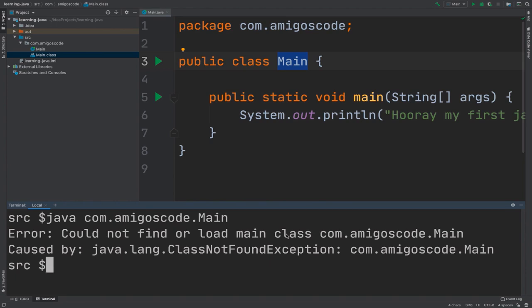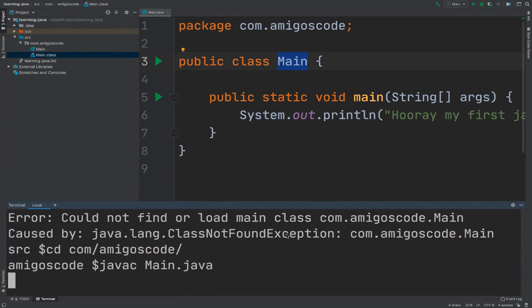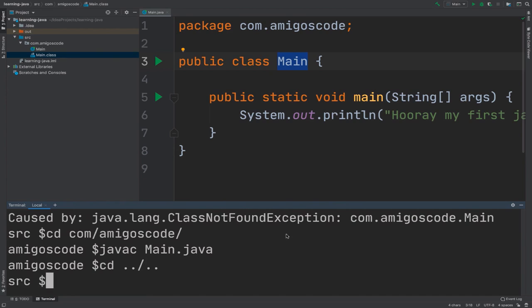So remember, what we need to do is simply cd into com and then amigoscode, javac and then Main.java, enter. There we go. Now we have the Main.class again. cd dot dot inside of src.